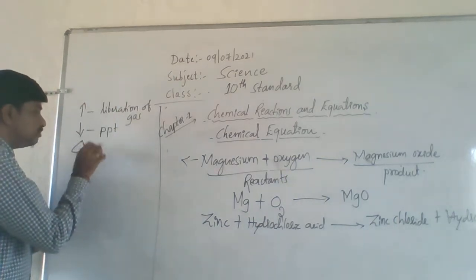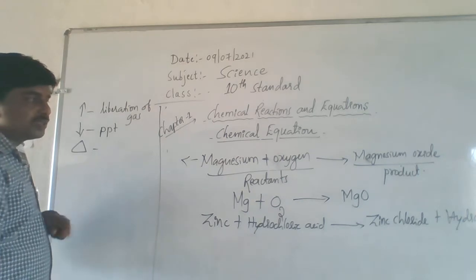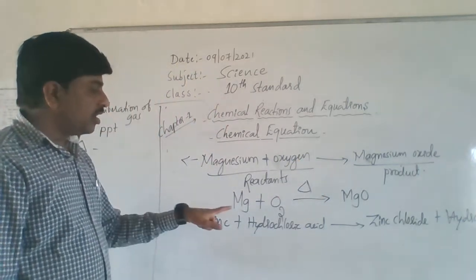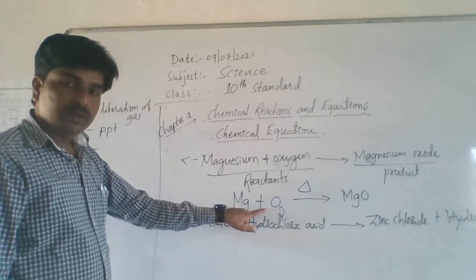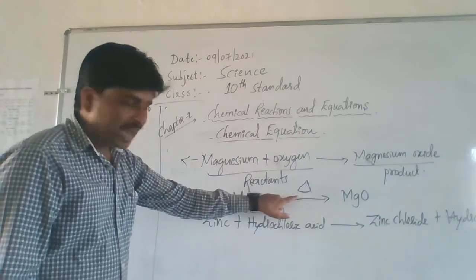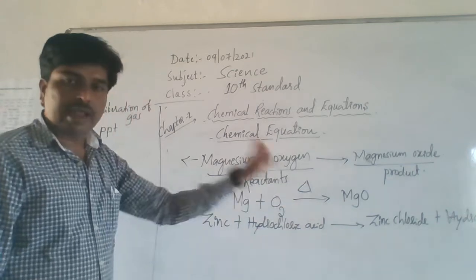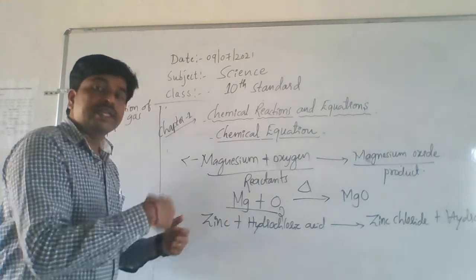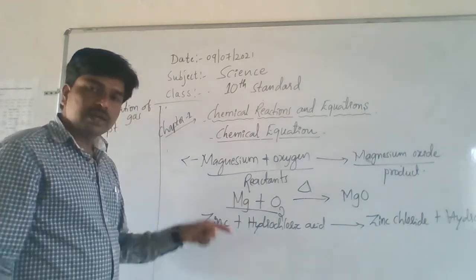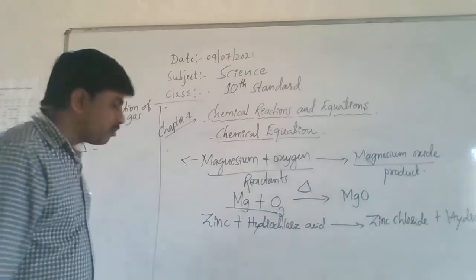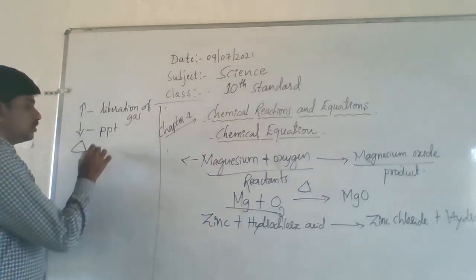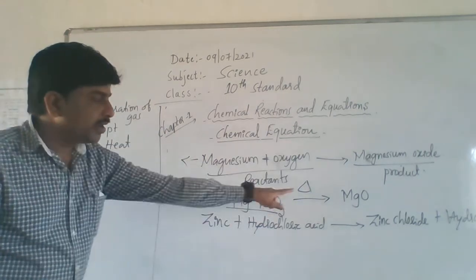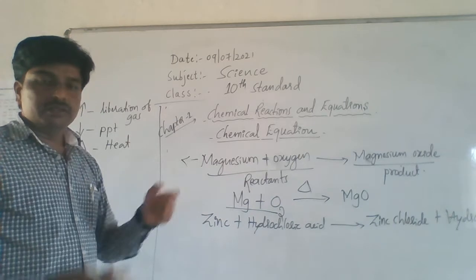If there is a triangle symbol, this triangle symbol is written on the arrow mark like this. Here we are heating the magnesium in presence of oxygen. This symbol is also called delta or triangle symbol. This symbol indicates that these two reactants are heated. So this heating symbol is given by delta or triangle symbol. So what does it indicate? Heat. The two reactants are heated. Okay.